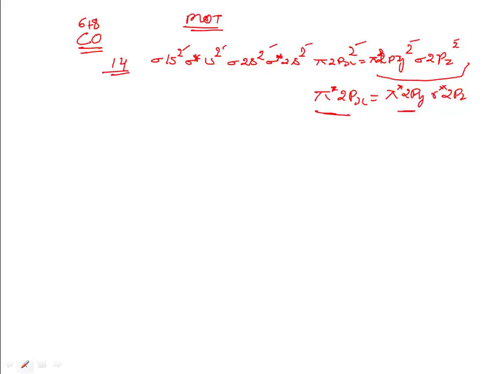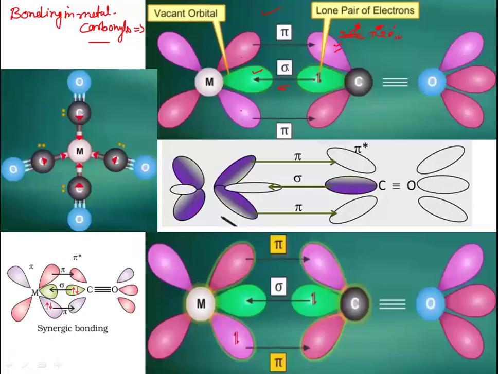So what happens in this case, as you can see, these are the vacant pi star 2px and pi star 2py orbitals, or we can say these are pi star orbitals, right? And these are the pi orbitals of the central metal atom. This bond formed is a sigma bond.